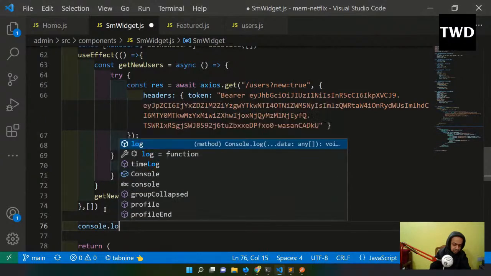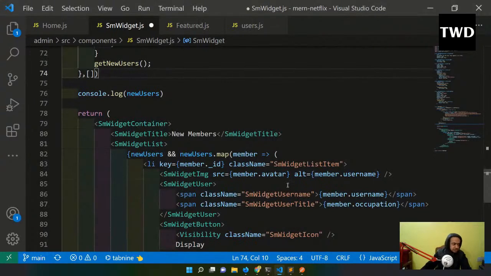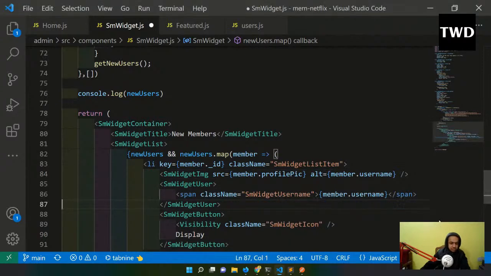Console dot log of new users. So I will have, anyways I'm going to put it. So member dot profile pic, profile pic and all. Member dot username is okay, but I think member dot occupation is not there because I don't have any member dot occupation. So let me close it.